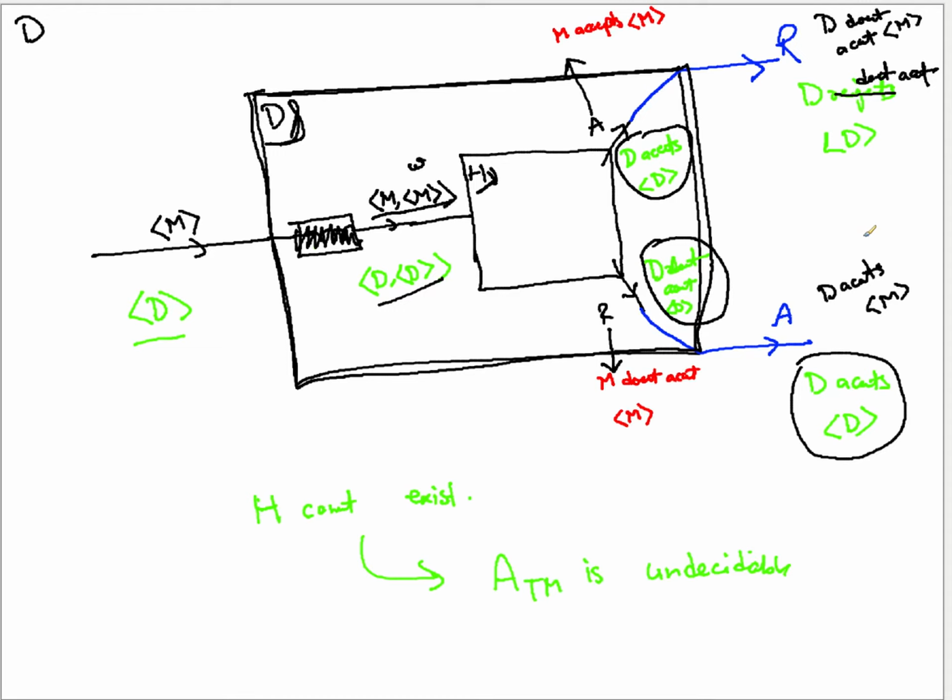Just one question. We are disproving this for a particular ATM that it is undecidable. Not a particular. ATM is a single language which contains all possible Turing machines and corresponding strings.